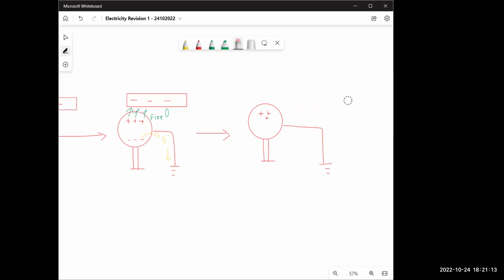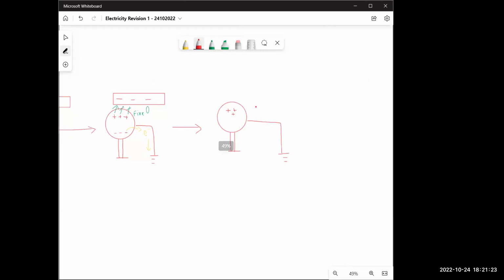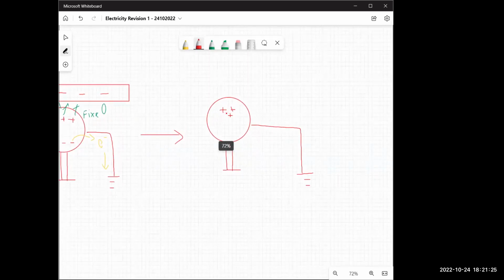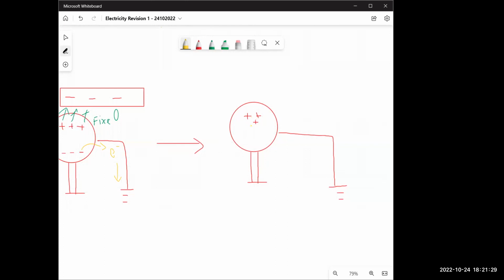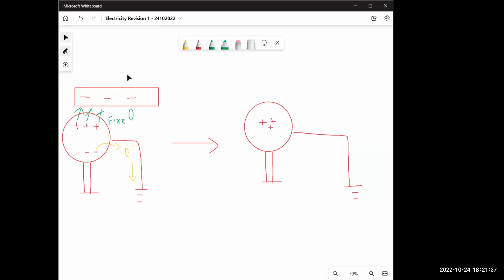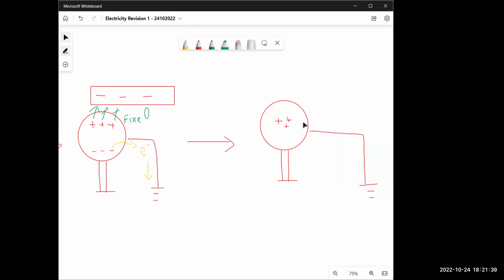Now what will happen? Tell me. If I remove the rod first, what will happen? The electrons will come back. No. Because it's positively charged, and this positive charge is no longer fixed, right? It can move around. Well, it can't really move, but the negative electrons are not pushing it away.